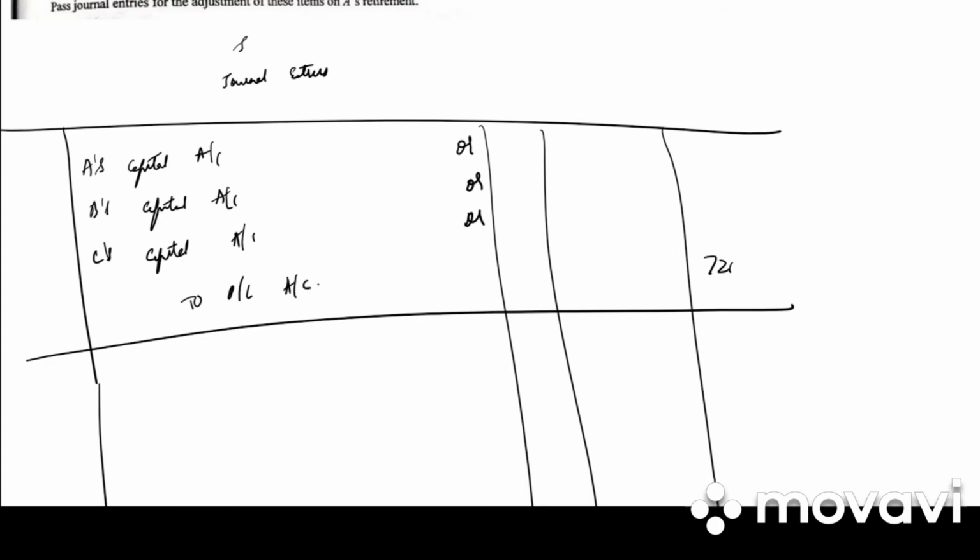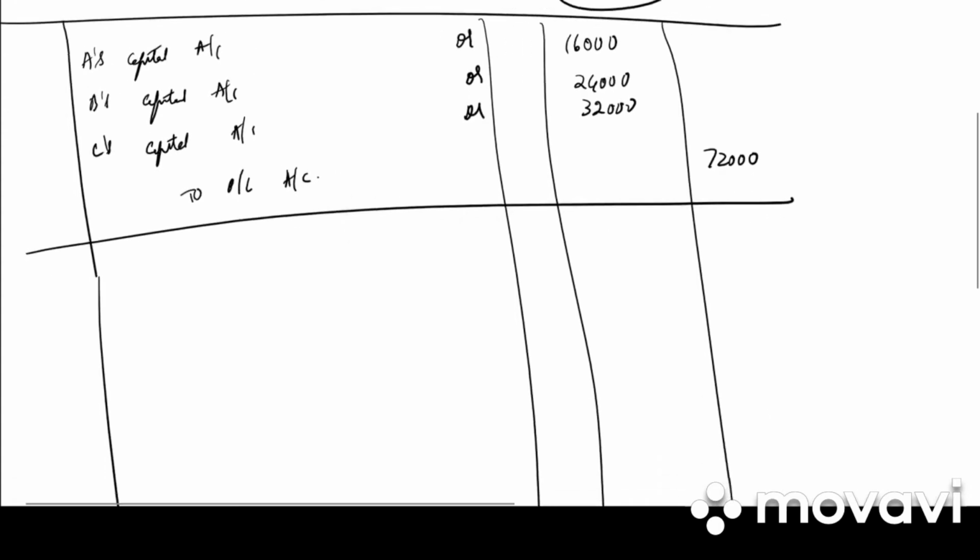So 72,000 is the balance. It is distributed in old ratio. So it will be 16,000, 24,000 and 32,000. What is the ratio given? 2:3:4. Write down the narration. Accumulated loss transferred to capital account of all partners in old ratio on A's retirement.